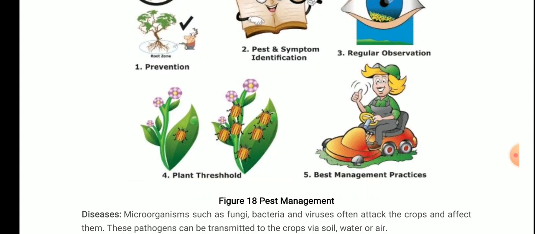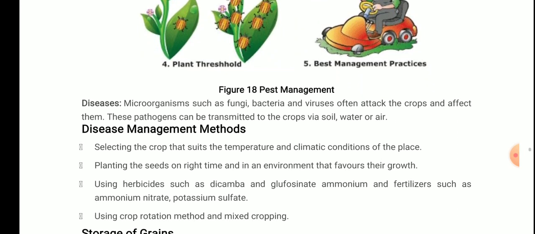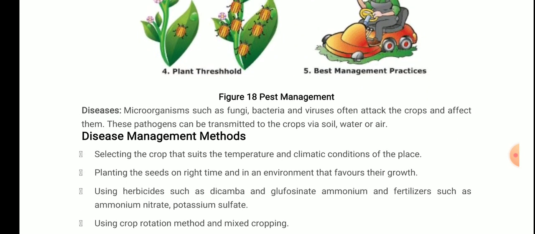We have discussed the weeds, we have discussed the pests, and now it's time for the diseases.